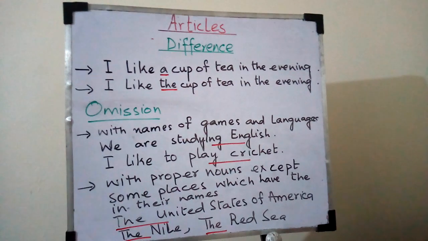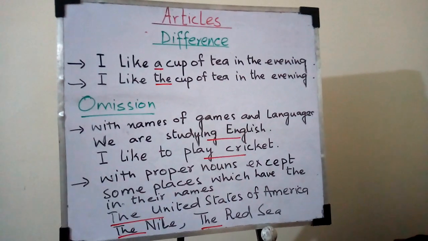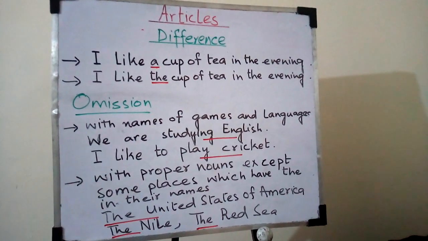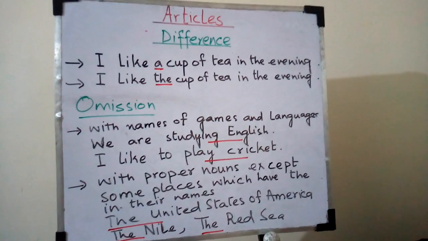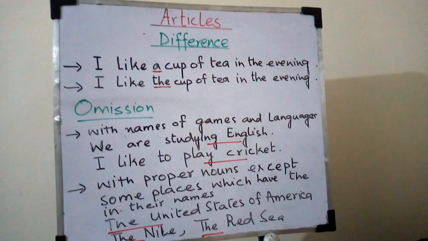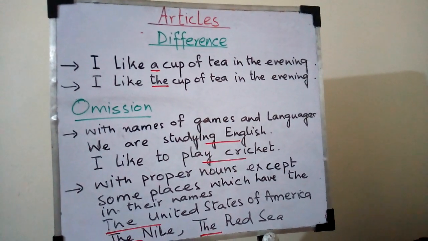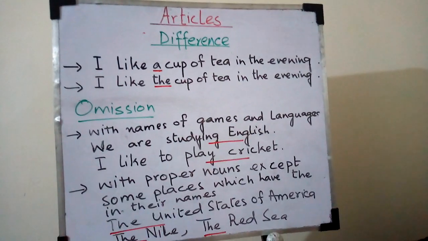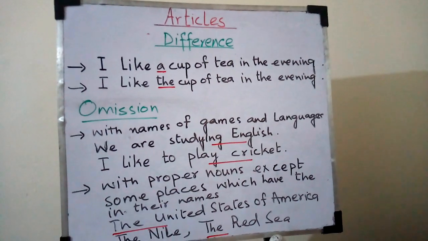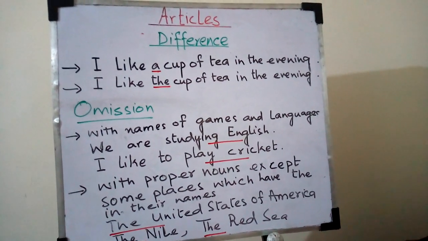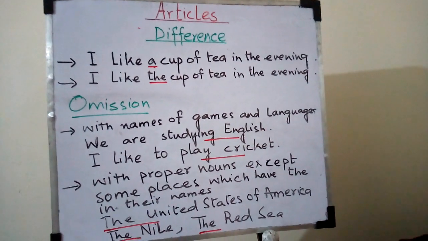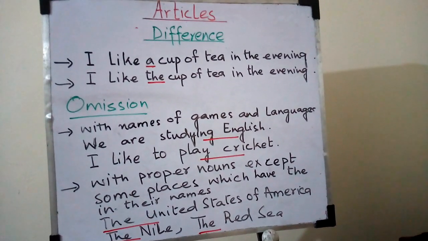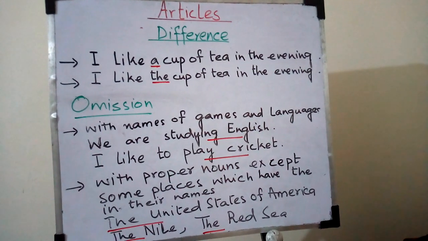Now I will show you with an example how the definite and indefinite articles change the meaning of the sentence. Look at the first example. I like a cup of tea in the evening. And the second one is I like the cup of tea in the evening. What is the difference? The difference is in meaning, although the structure is more or less the same.